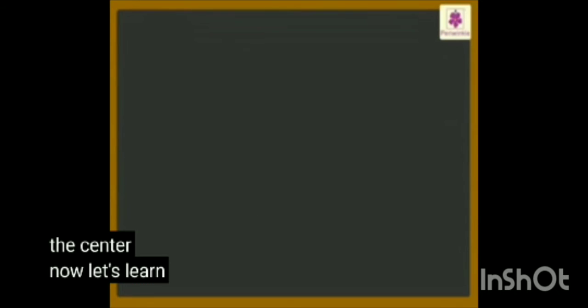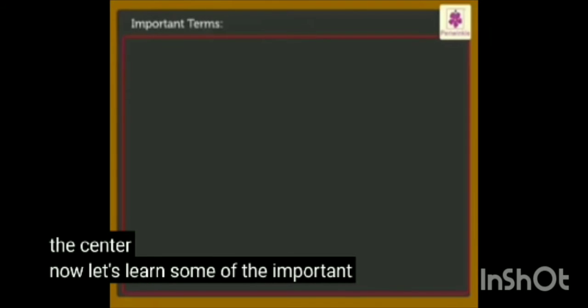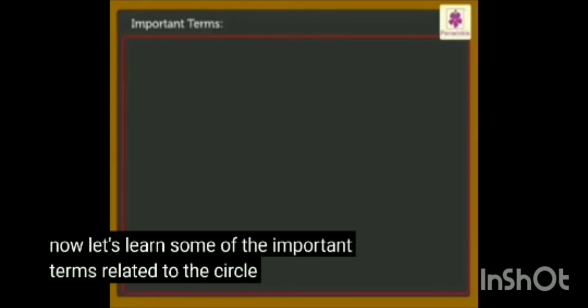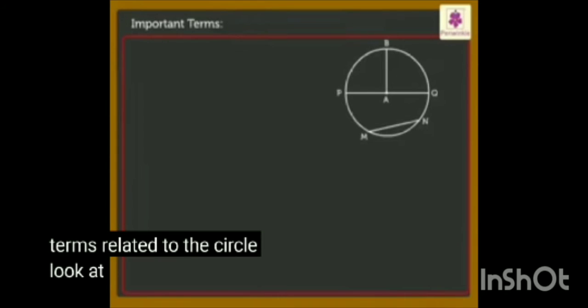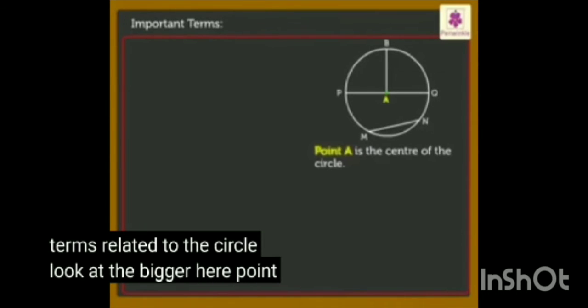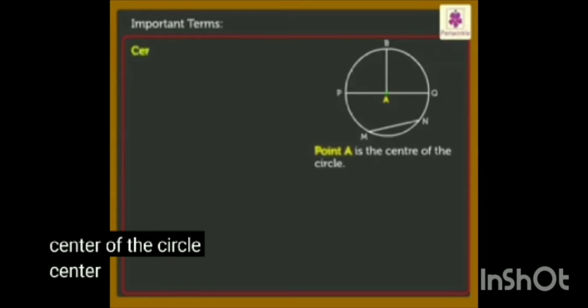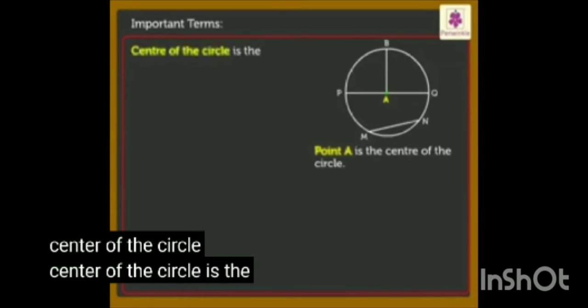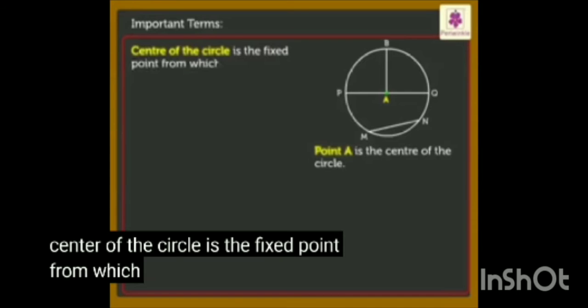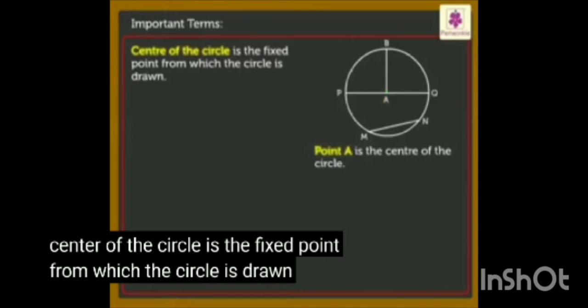Now, let's learn some of the important terms related to the circle. Look at the figure. Here, point A is the center of the circle. Center of the circle is the fixed point from which the circle is drawn.